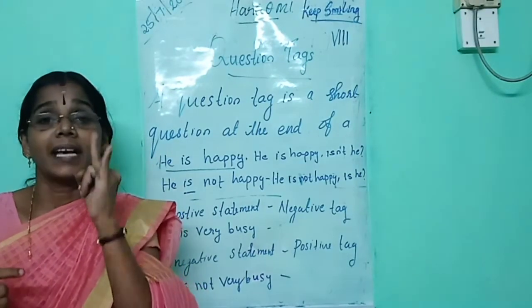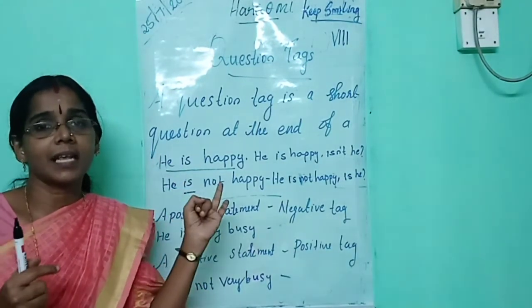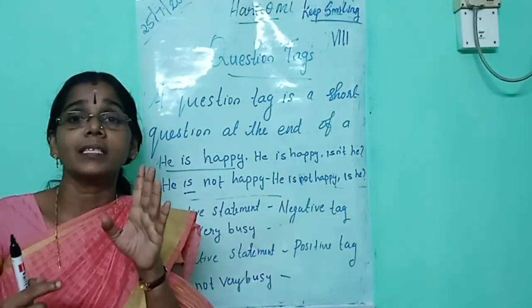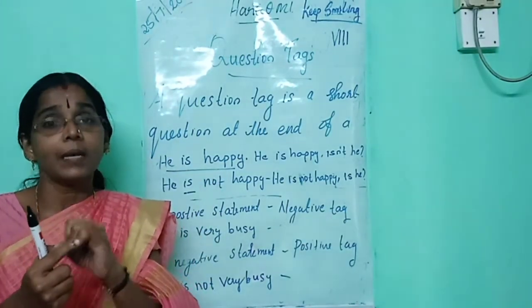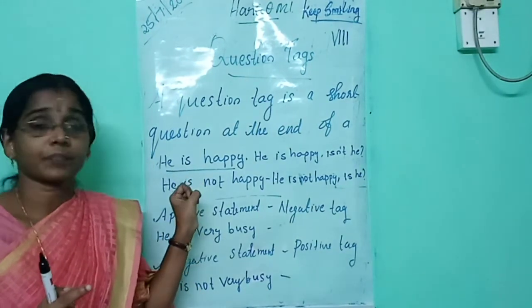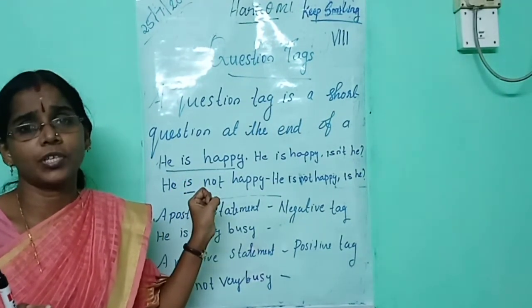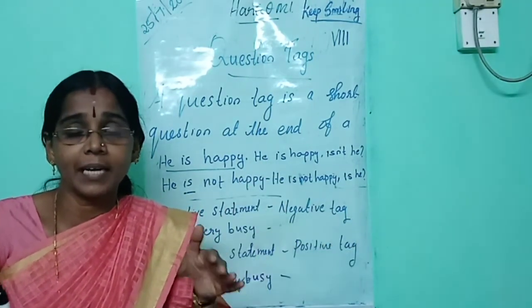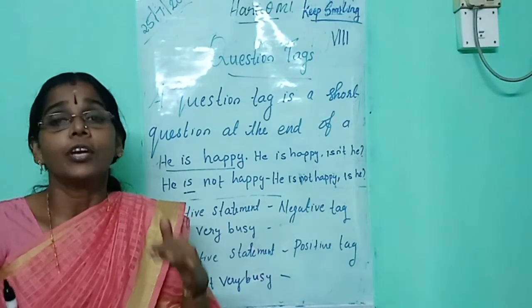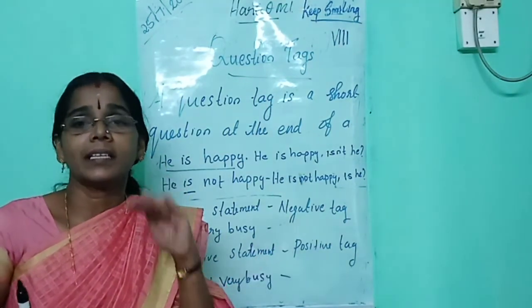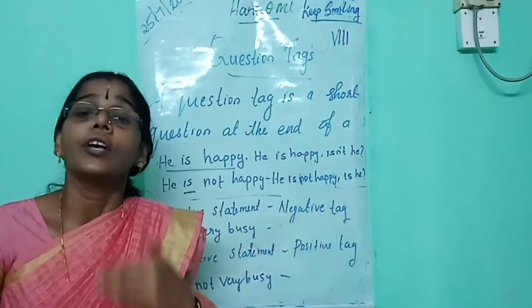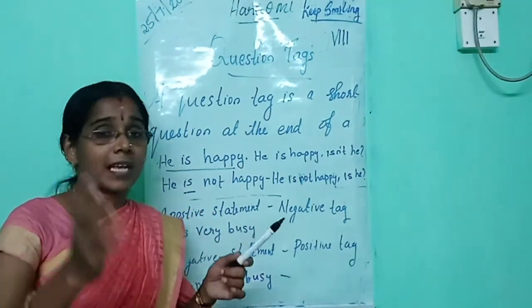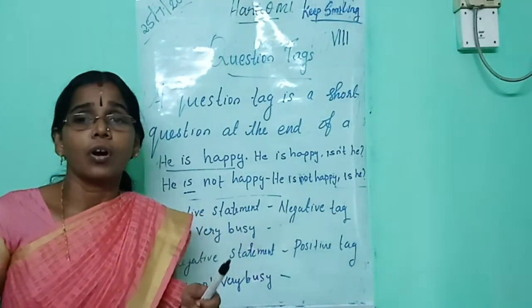If the sentence is negative, there is the word not in the sentence. The third point is, if the sentence is negative, use the positive tag, and if the sentence is positive, use the negative tag. Then I will show you some examples, then it will be very easy for you. All of you listen here.